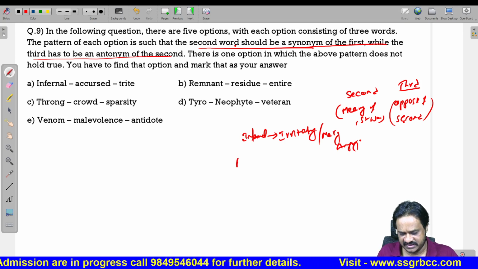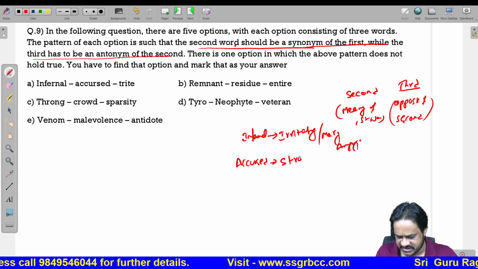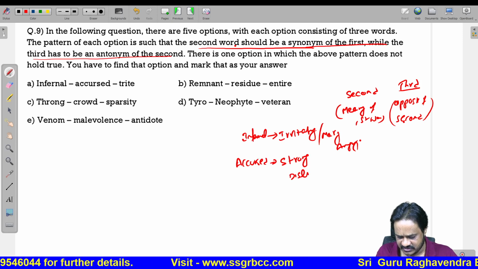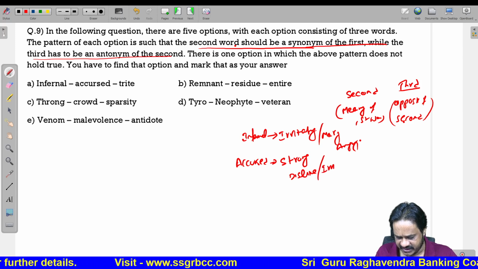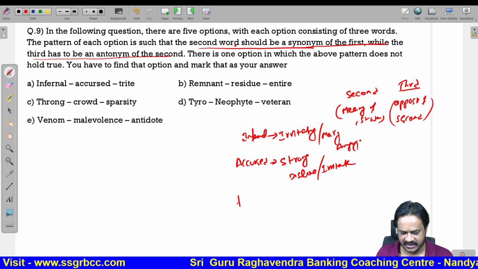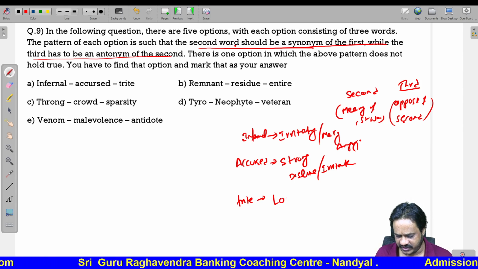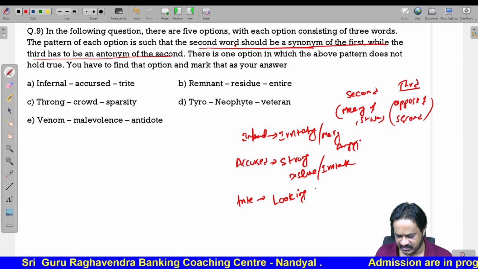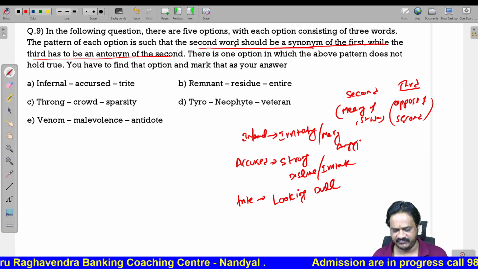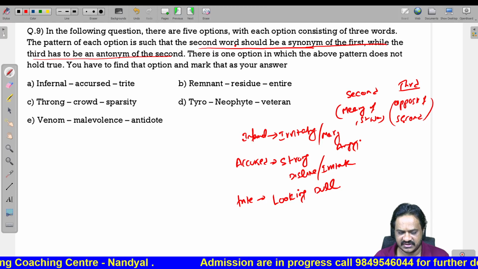Accursed, A-C-C-U-R-S-E-D. Accursed means strong dislike or irritate. Then T-R-I-T-E, trite. Trite means looking dull, D-U-L-L. See, infernal, accursed and trite.